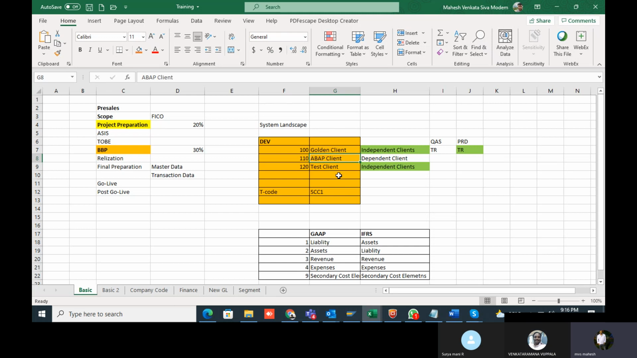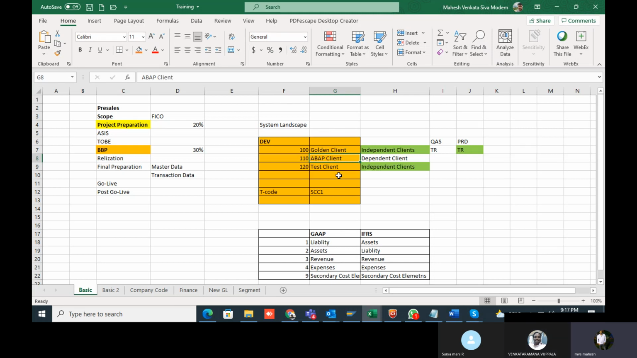You need to move the changes. For example, if you are in the development system only, then you have to move those changes into the test client using a transport request, that is, a client transport copy. There is a transaction code in SAP, which we call a T code. Each and every transaction code has a different functionality.